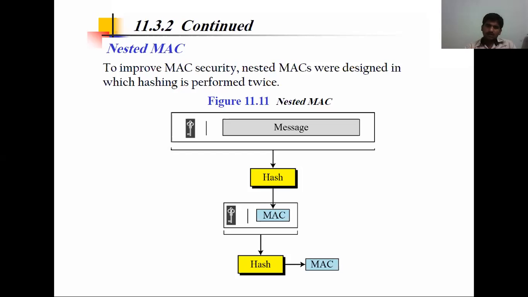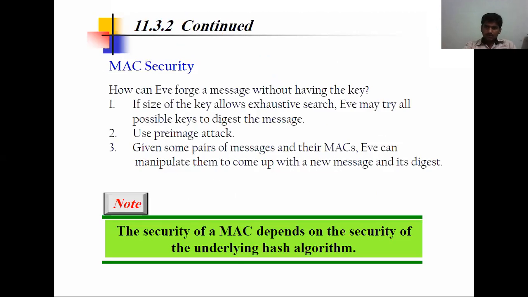Same here, the same key is going to be used two times. So that is known as nested MAC. So up to this is about message integrity and authentication.